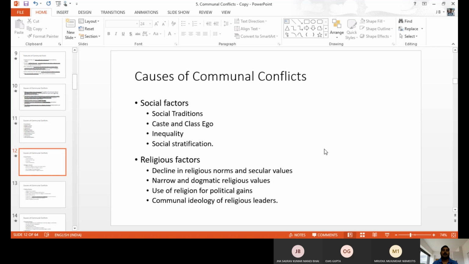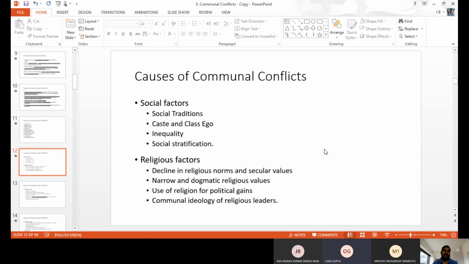That is the social factors, as well as caste and class ego. That is haves and have-nots, or higher class, higher caste, lower caste, those kinds of things. That kind of ego is there in people, so there is violence between one group and another group. Inequality, whether gender inequality or race-based inequality, any inequality is also a social factor for violence, that is community violence.